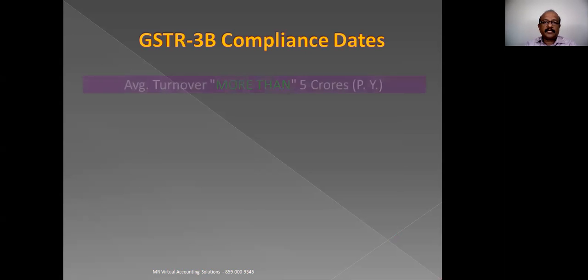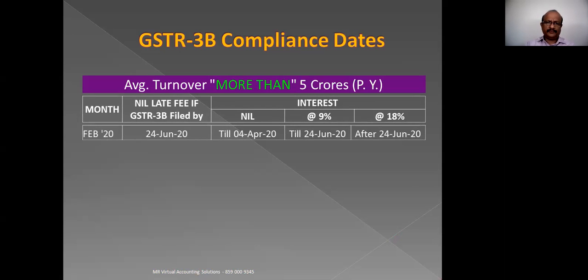And GSTR 3B compliances. For 3B, they have made two categories. One category is those who have more than 5 crores turnover in the previous year, and the other is those who have less than 5 crores. So for the February return, till 24th June 2020, you can file it without any late fee. The date is already gone. It was day before yesterday.